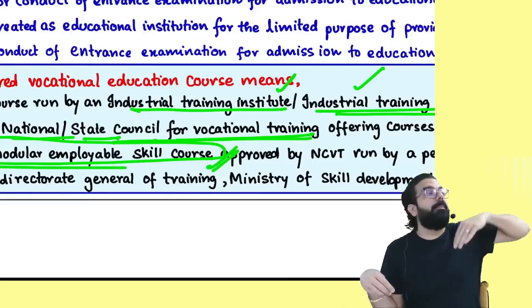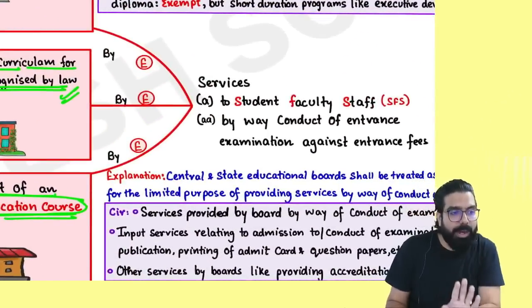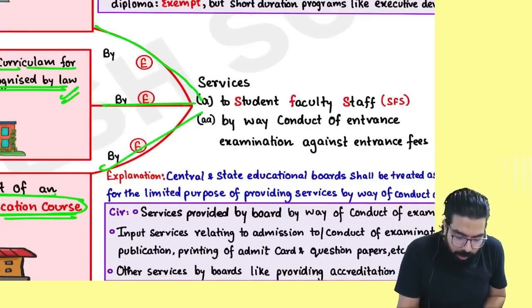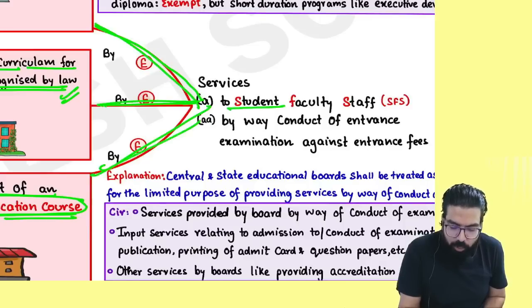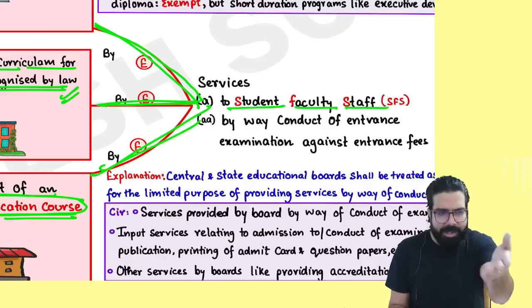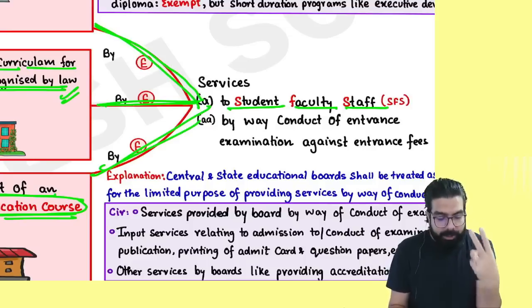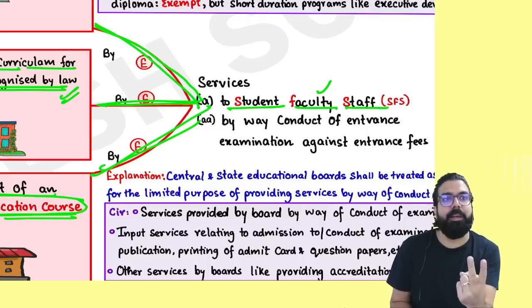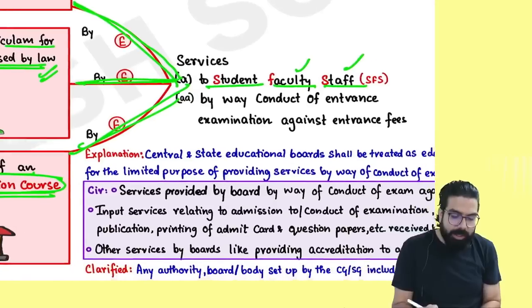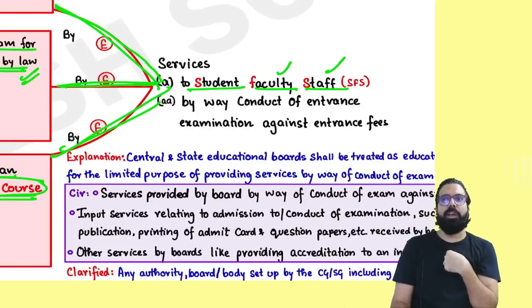Now, what are the services which are provided that are exempted? You have to remember. Everyone, first let's understand. When an educational institution is providing any services, remember any services, if it is given to whom? All the three institutions, when they are giving to their student, faculty and staff, always remember it shall be exempted. Educational institution training its student, taxable or exempt? You have to tell me quickly. Exempt. Educational institution gave training to its faculty, charged an amount, taxable or exempt? Exempt. Gave training to its staff, charged an amount, taxable or exempt? Exempt.